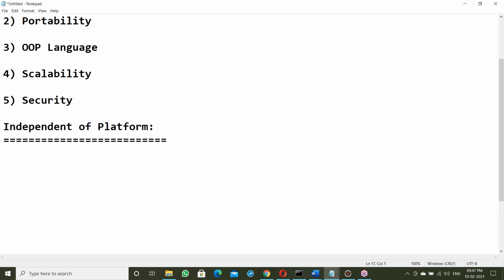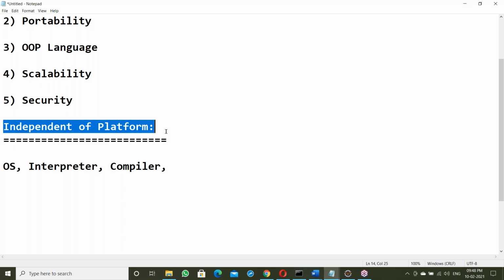In those basics, what is OS? You should know about OS. What is OS? How is OS working? Next, what is an interpreter? How does an interpreter work? Next, what is a compiler? You must have this knowledge, otherwise you can't understand independent platform. Simply I can explain the definition and go to the next topic, but that is not my way. Internally, each and every topic I will explain in depth. I'll go very in depth here.